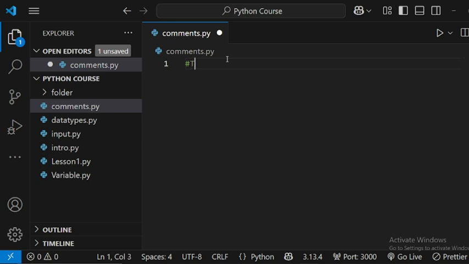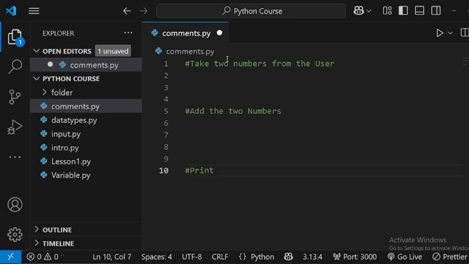Okay, first one here: take two numbers from the user. Okay, I must take two numbers from the user. Then add the two numbers. Now I have to remember the hash. Print the result to the user. In this case, I leave this particular note inside my code.